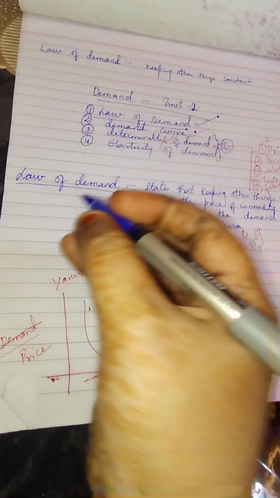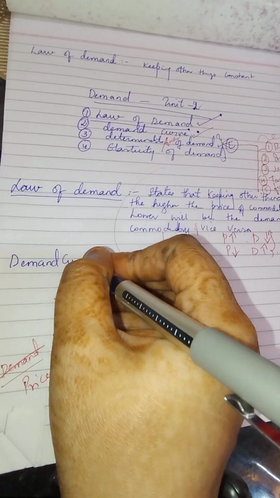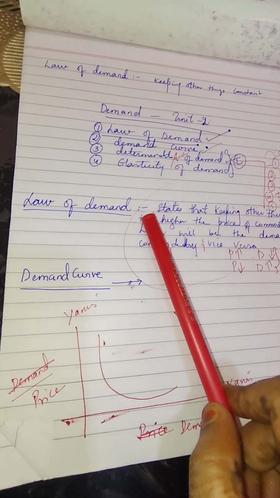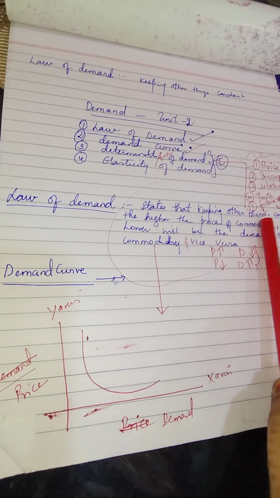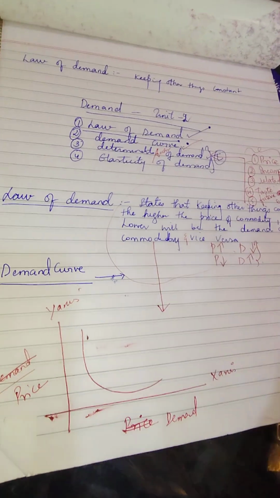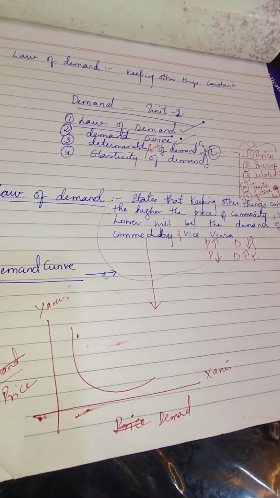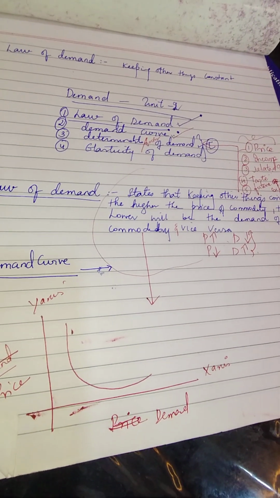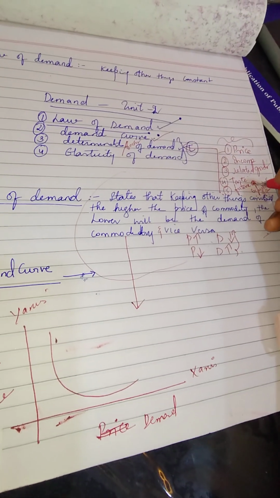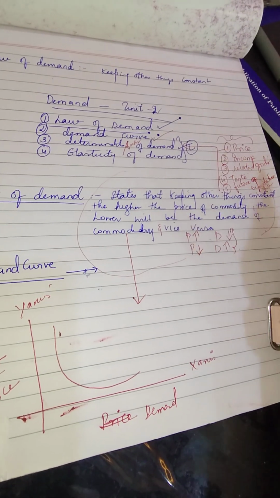Yes, so we were talking about the demand curve. Demand curve is again an important short answer. Demand curve is a graphical representation of the law of demand, which says that keeping other things constant. Remember students, when you are learning about determinants of demand or the law of demand, and explaining the demand curve, you must always keep in mind, in the future also, whenever you are calculating demand, that unless you keep other determinants constant, you cannot calculate the effect of one single determinant.